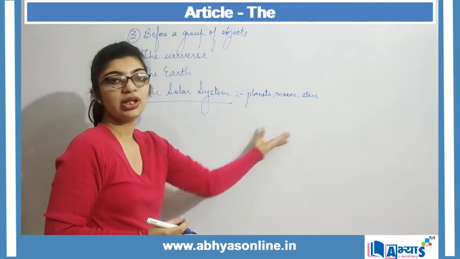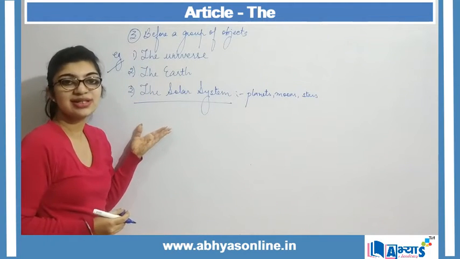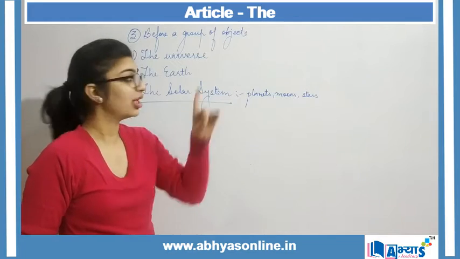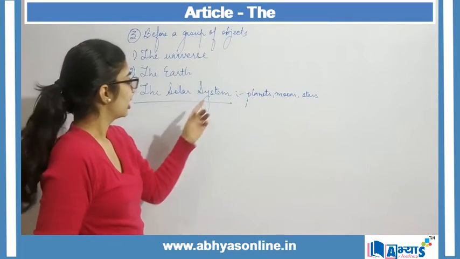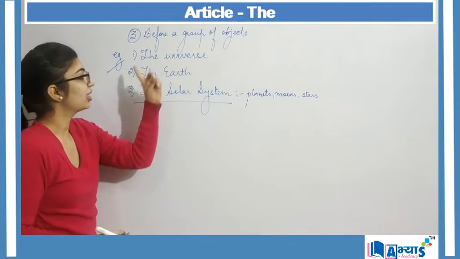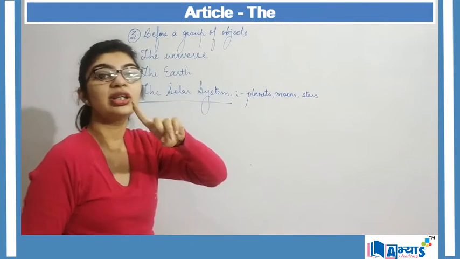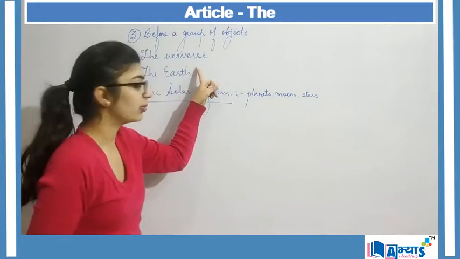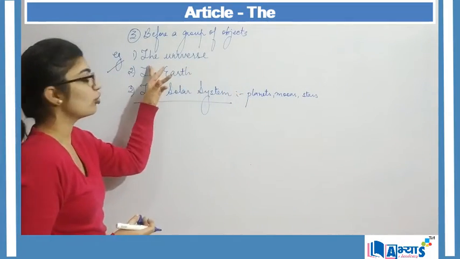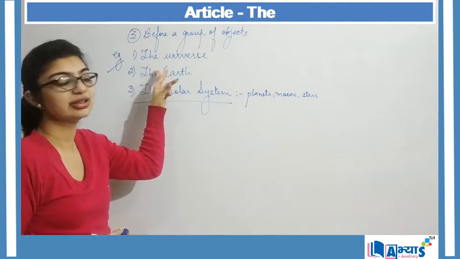And group of all these make the solar system, right? And because there is only one solar system in the universe, therefore we are making use of the article the, right? The universe, there is only one universe, and that universe is very unique, right? So we are making use of the article the.